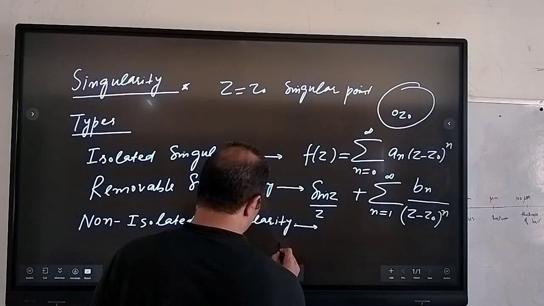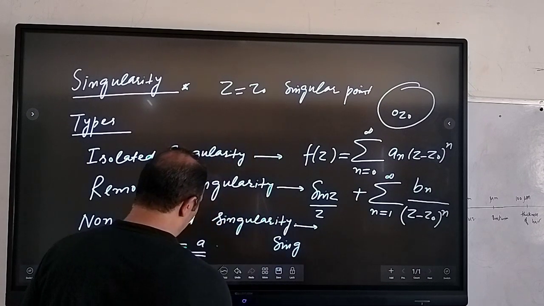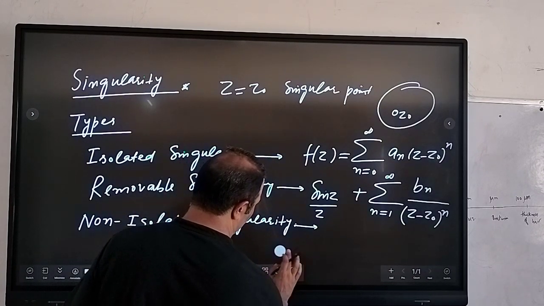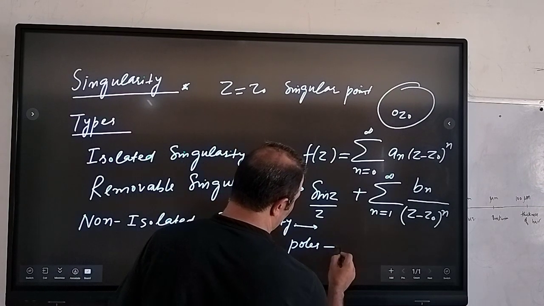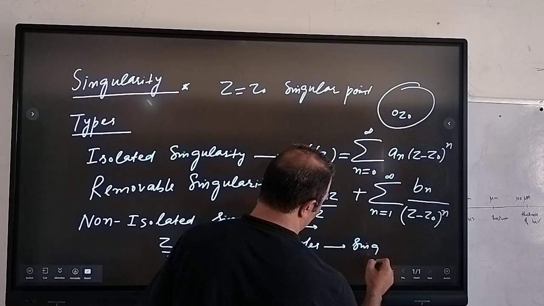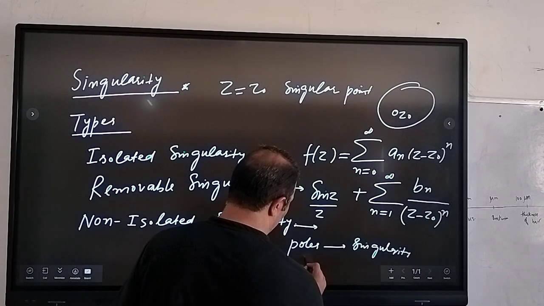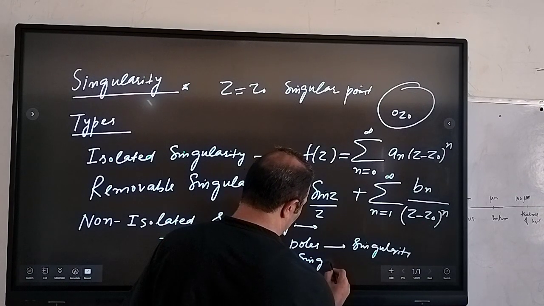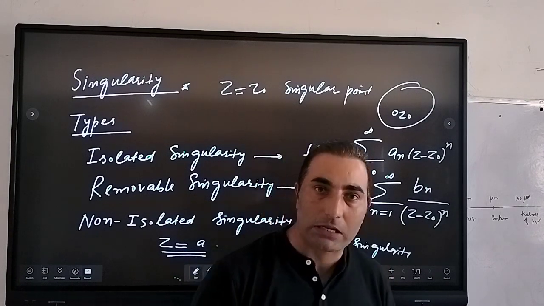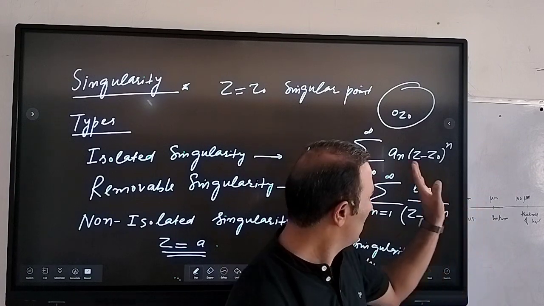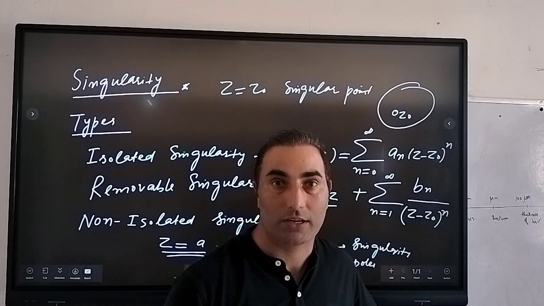So that means these poles lead us to singularity. A pole is a singularity if we talk about the Laurent series, but every singularity cannot be a pole because poles are isolated, right?